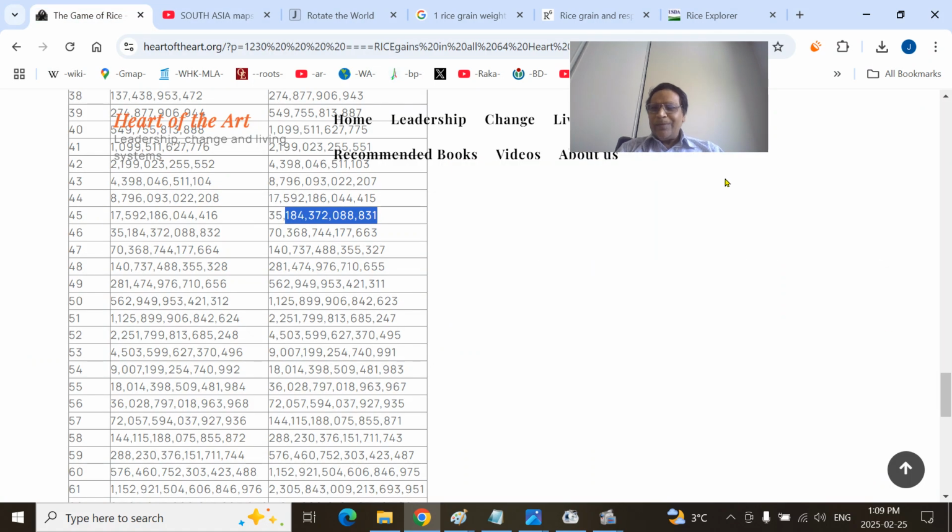So remember, between 45 and 46. In the 45th square, this is the grains on the square, and this is the entire board. There are 12 zeros, which means trillion. It holds around 35 trillion grains. Whereas the 46th square holds 70 trillion grains. Remember, 1 million tons contains somewhere between these two. That is the harvest of a country called Taiwan in 2024.